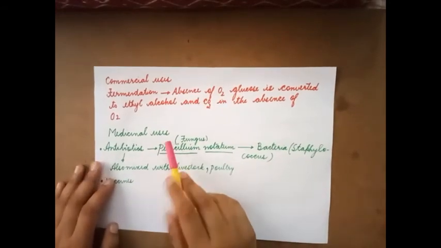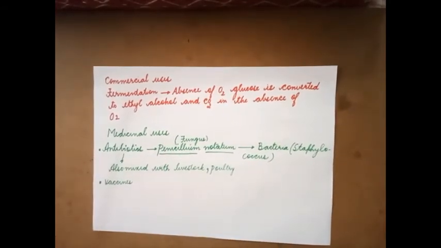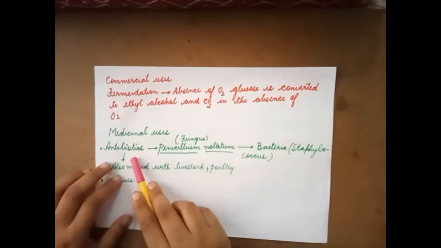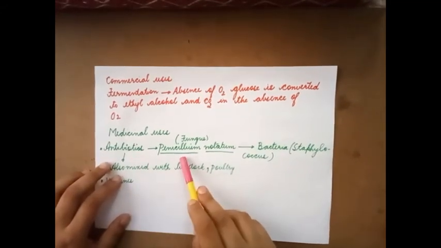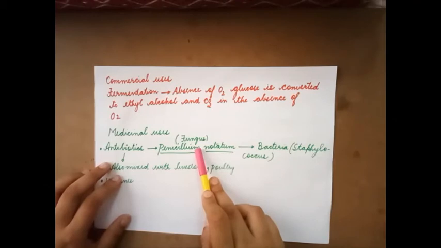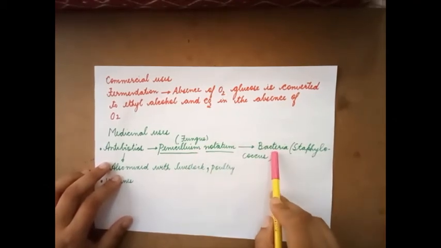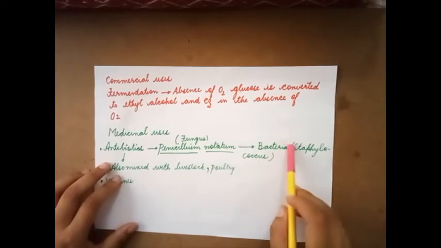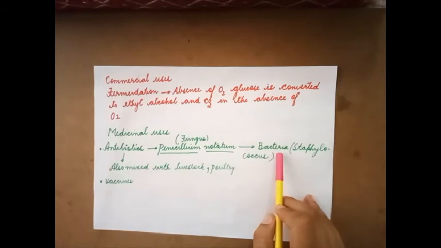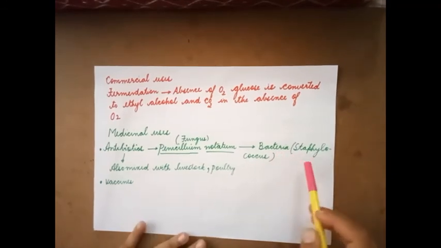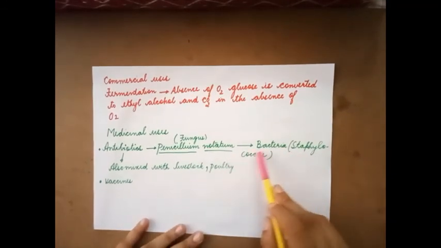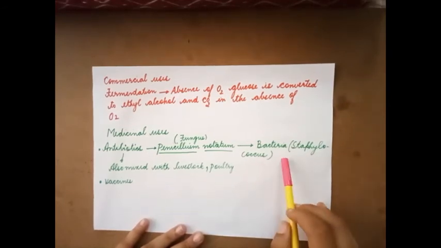Now let's move on to the medicinal use. It is used as an antibiotic. Penicillin notatum is obtained from the fungus. It stops the cell wall formation, thereby inactivating or destroying the bacteria. And penicillin notatum acts against staphylococcus that causes cold.